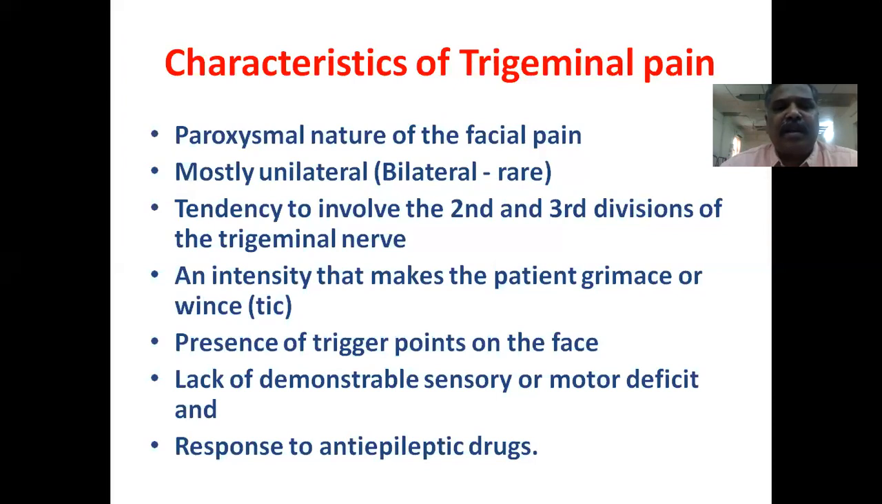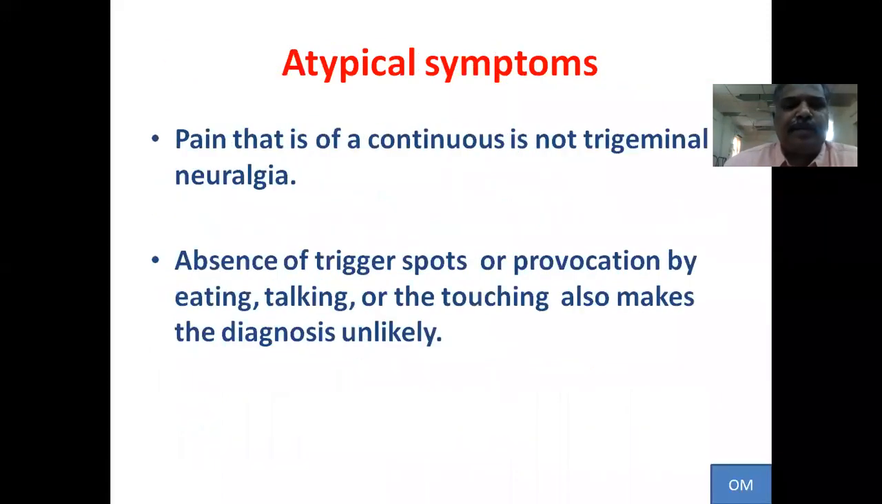These are the main characteristic features of trigeminal nerve pain. Number one is the paroxysmal nature of the facial pain, and most of the time the pain is unilateral. Bilateral involvement is very rare, and usually it affects the second and third divisions of the trigeminal nerve. The intensity of the pain makes the patient wince, and the presence of triggering factors is also an important characteristic feature of trigeminal pain, along with lack of demonstrable sensory deficit, and usually it responds to anti-epileptic drugs.